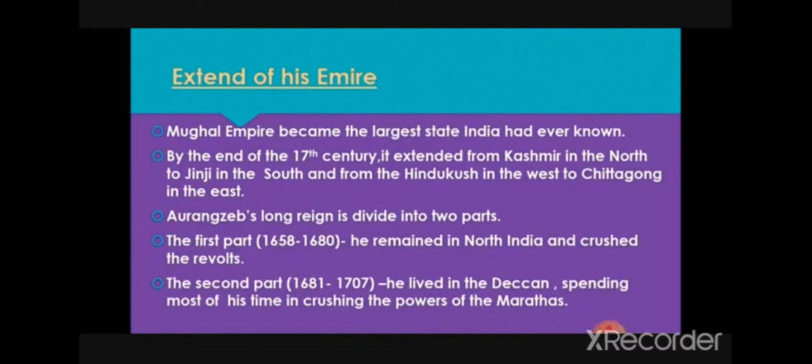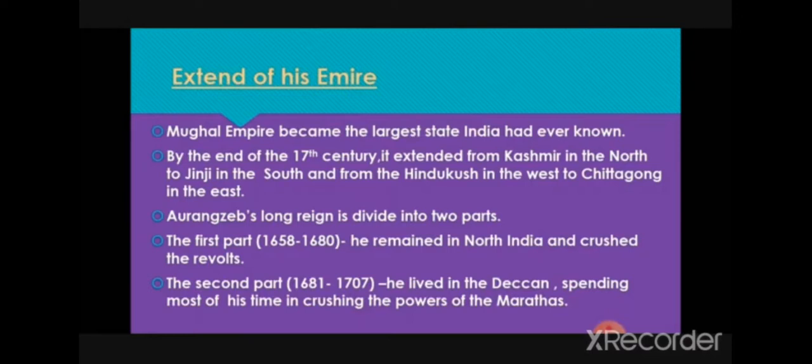Extent of his empire. The Mughal Empire became the largest state India had ever seen. That means most of the places were under their control. By the end of the 17th century, it extended from Kashmir in the north to Jinji in the south, and from Hindu Kush in the west to Chittagong in the east.